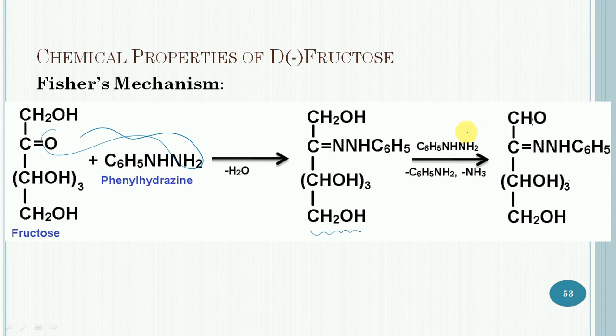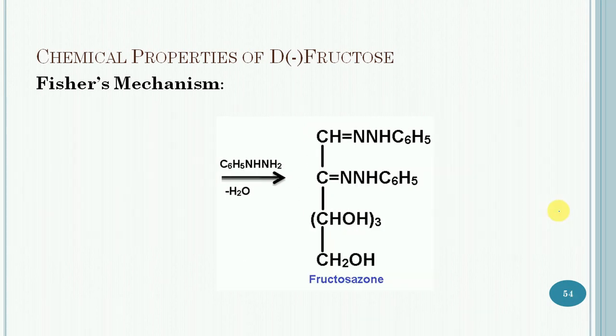Then in the second step, the second molecule of phenylhydrazine will react. It can lose 1 mole of aniline and 1 mole of ammonia, so that this intermediate compound will get formed.